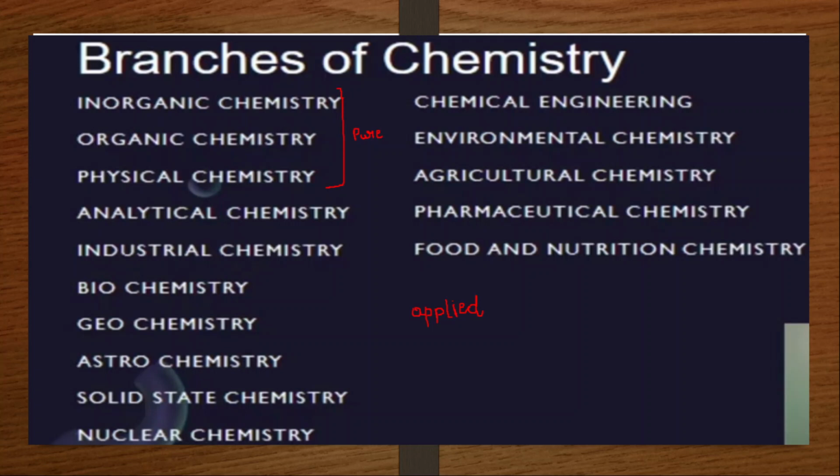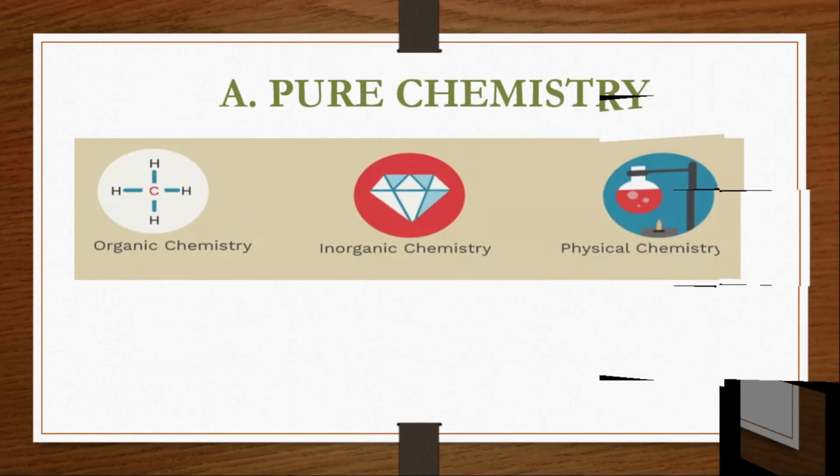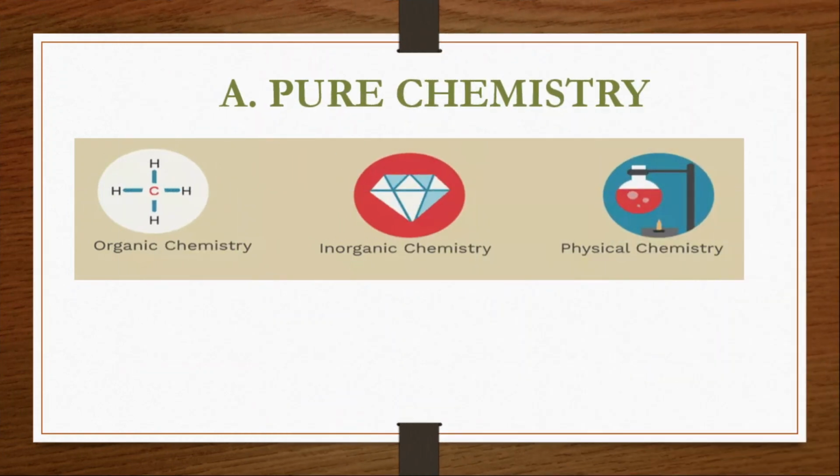Let us see what each branch of chemistry is useful for, and what exactly we are going to study under each particular branch, in our next slide. Before moving to that, whatever the pure chemistry is, that is what you are going to study in your PU level. Under pure chemistry, we have subdivisions: organic chemistry, inorganic chemistry and physical chemistry.